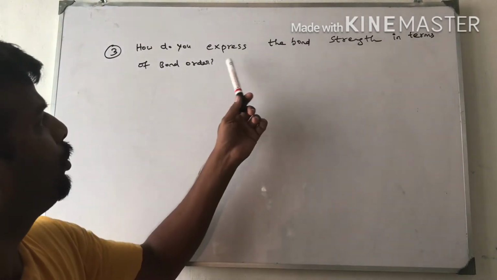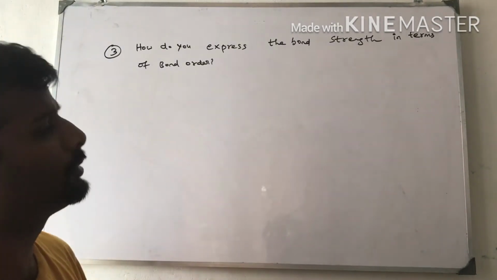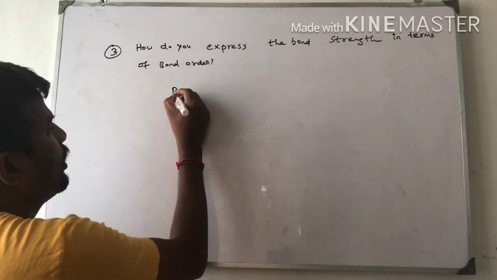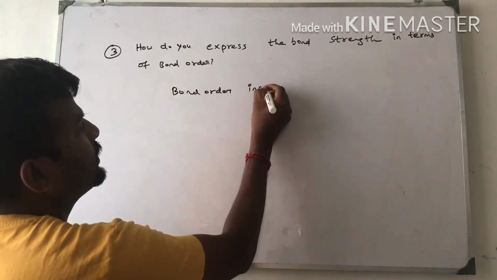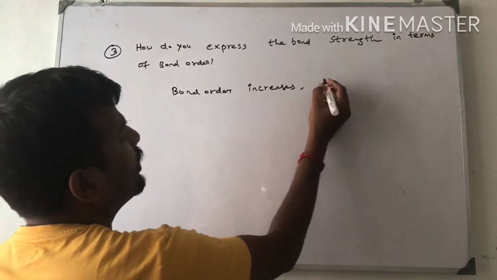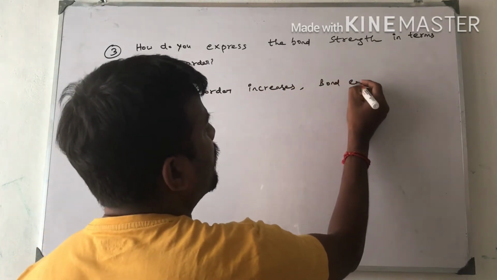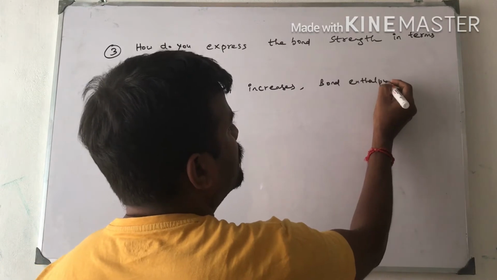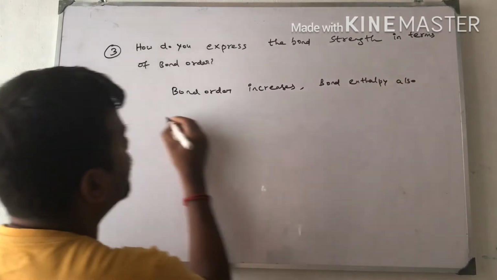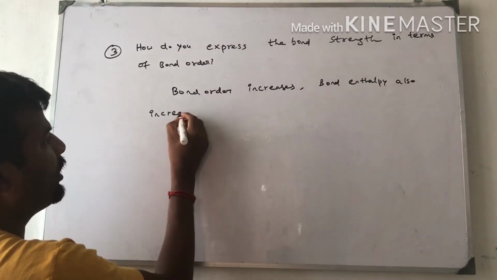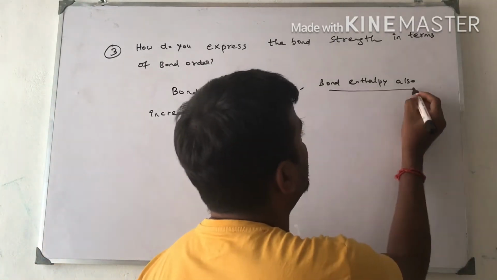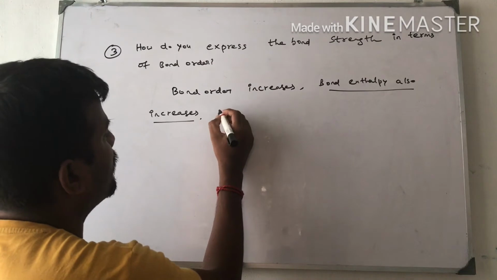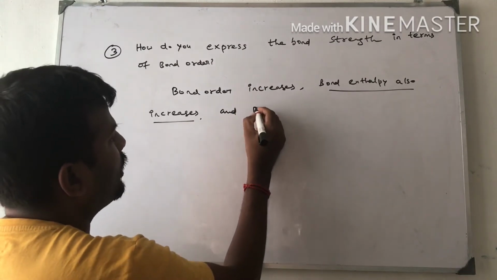Question is, how do you express bond strength in terms of bond order? As bond order increases, bond enthalpy also increases. What is meant by bond enthalpy? Energy required to break the bond is called bond enthalpy, and bond length decreases.